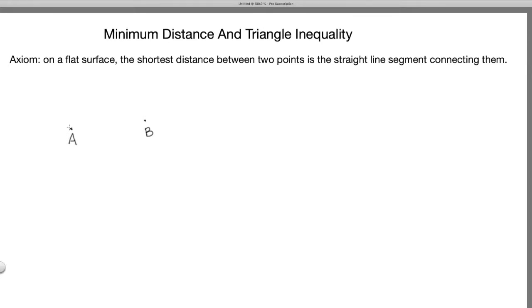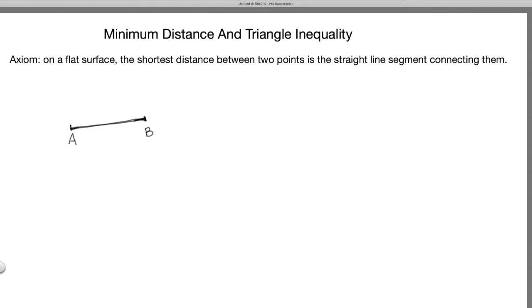The shortest distance is the straight line segment connecting the point A with point B. Forgive me that I'm not drawing that line that straight, but assume this is a straight line from A to B. And this is the shortest distance between A and B. And this is something that we cannot prove. Rather, we just take that as a fact.